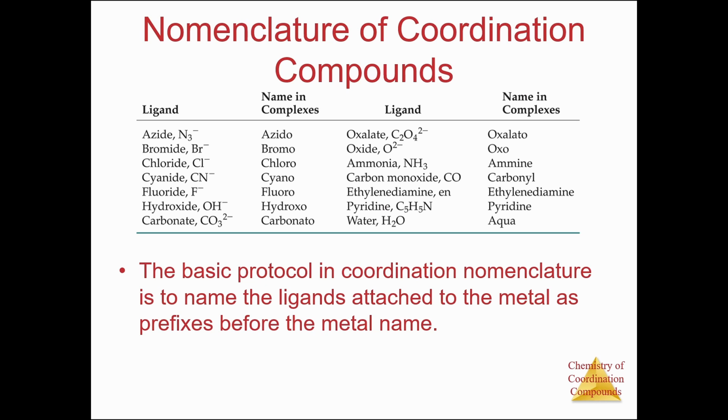The nomenclature of coordination compounds is quite different from that of normal compounds. They can be differentiated by the sounds. For example, bromine will be pronounced as bromo, chlorine as chloro, cyanide as cyano, fluorine as fluoro, etc. And it goes on. In coordination complexes, there are anionic complexes and cationic complexes. Usually, anionic complexes will have negative charges, and cationic complexes will have positive charges when it comes to the oxidation state.